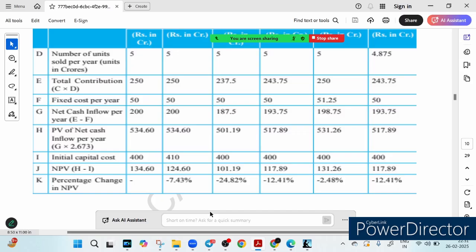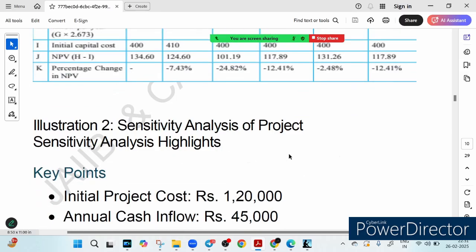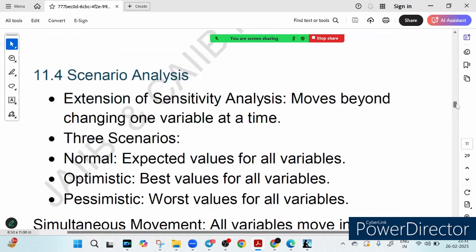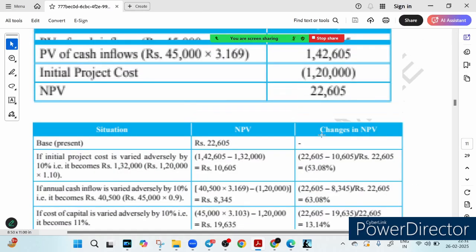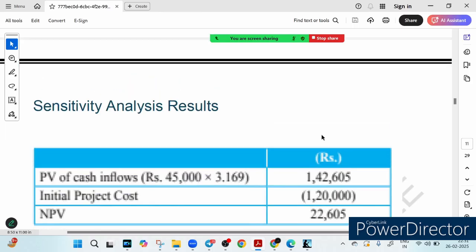So sensitivity analysis is all about testing business risk, right? Selling price change has the biggest impact. A small cost change can reduce profit quickly, and that's a wrap. I hope this makes sense to you. So that is the part 1 lecture. In the part 2 lecture we will consider some more projects, and we will see how the NPV gets affected, right? I hope you have understood the basic facts regarding sensitivity analysis.